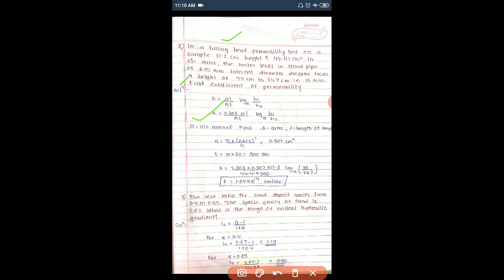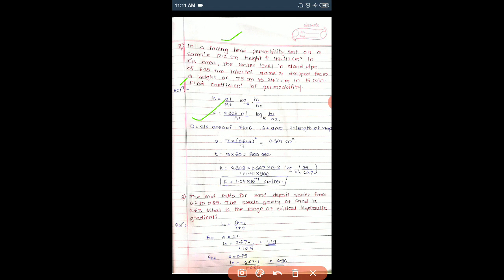On a soil sample of 12.2 centimeter height and 44.41 centimeter square cross sectional area, the water level in a standpipe of 6.25 mm internal diameter dropped from a height of 75 centimeter to 24.7 centimeter in 15 minutes. Then find the coefficient of permeability.